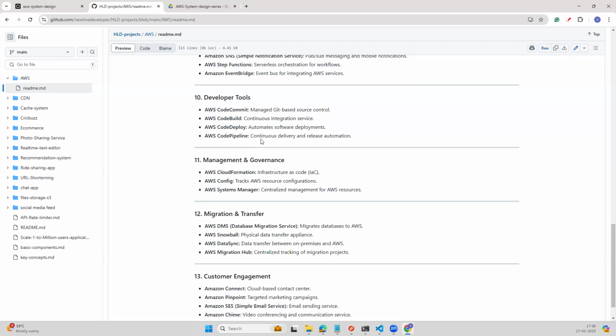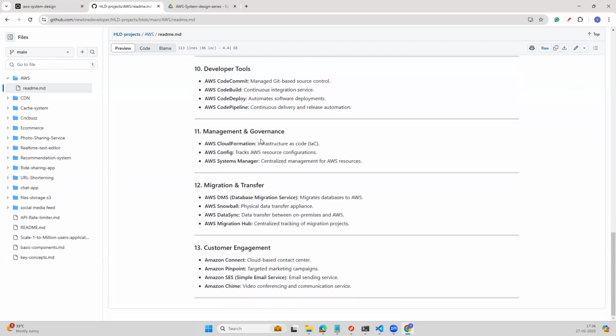And then CodeDeploy, it will help us to automate the software deployments. And then we have CodePipeline, it will help us to orchestrate the entire pipeline, the CodeBuild, CodeDeploy, and everything. It will help us to automate it. And the next category will be management and governance category.